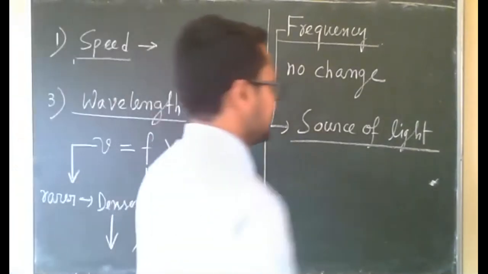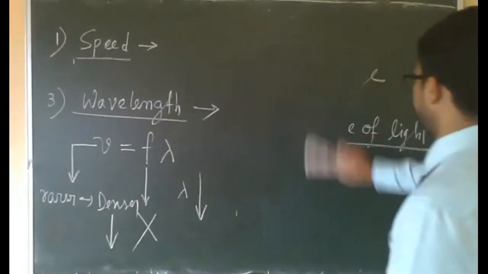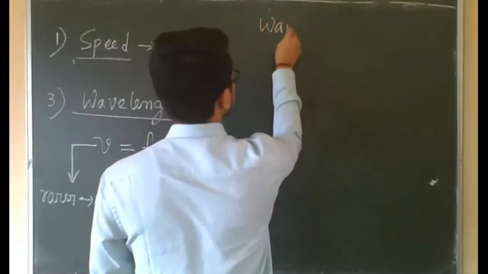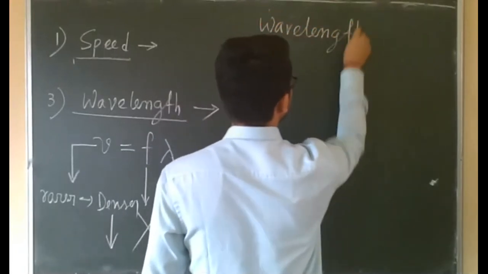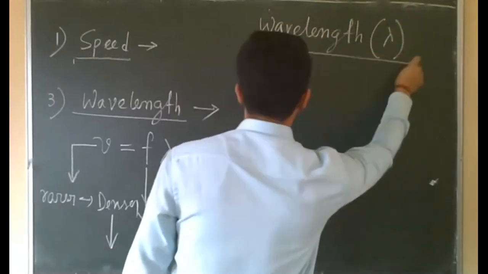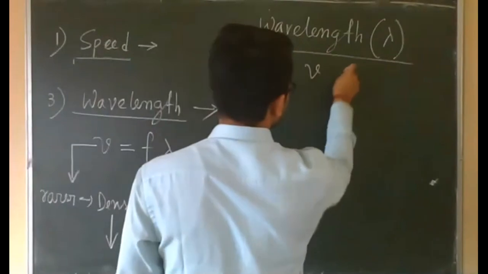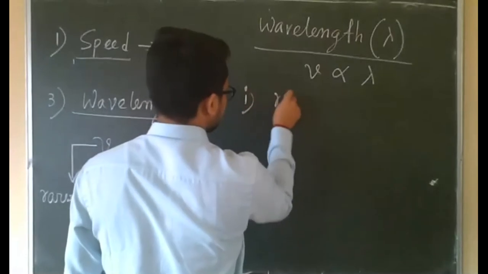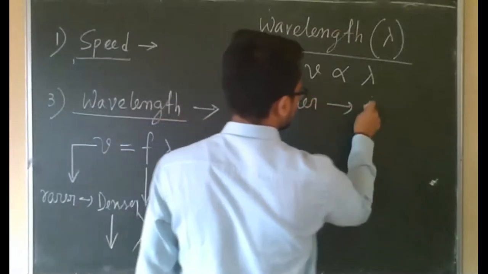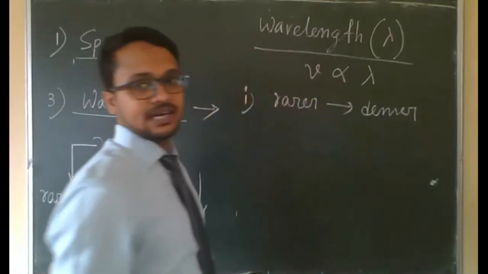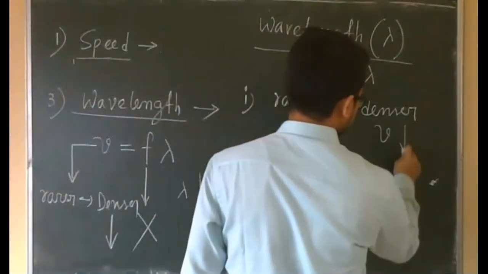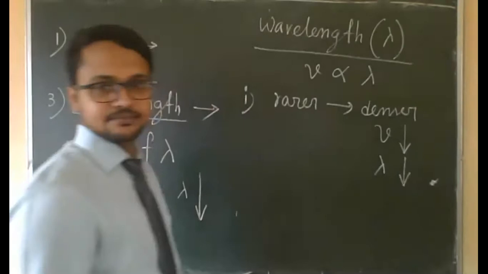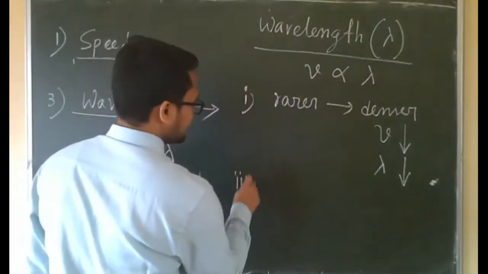I am writing it properly here. Point-wise I am writing for wavelength. Frequency will remain the same, so remove the frequency term from this equation. Then it will be v is directly proportional to lambda. So our first point, rarer to denser, what happens? Speed decreases. Speed and wavelength are directly related, so wavelength also decreases. Second point, denser to rarer.